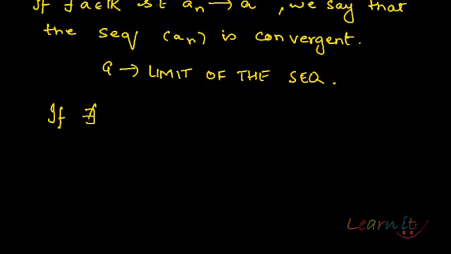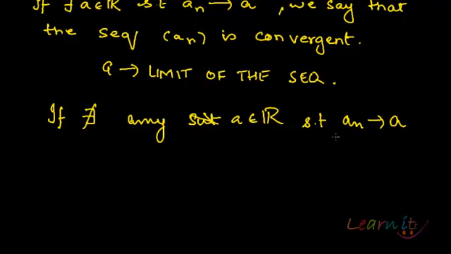And if there does not exist any such real number a such that a_n tends towards a, we say that the sequence a_n is divergent.